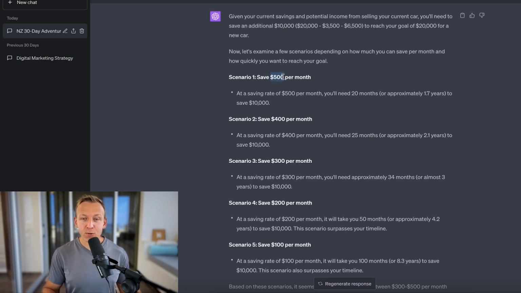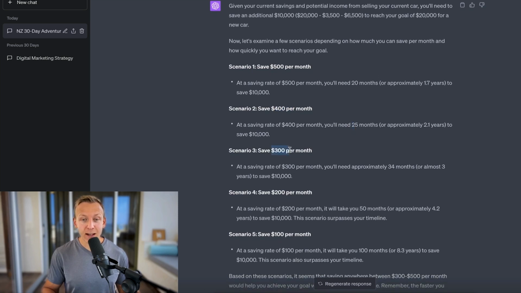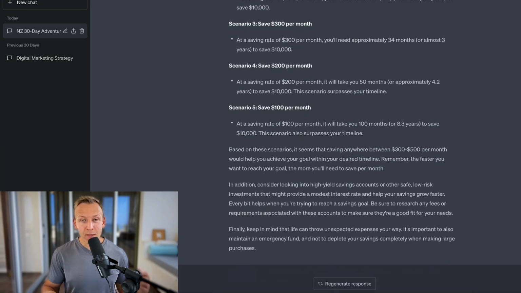If we save $500 per month, it's gonna take 1.7 years or 20 months. If we save $400 per month, it's gonna take 25 months. If we're gonna save $300 per month, and it goes on and on. So we're getting different scenarios depending on how much we decide to put away per month. Again, this isn't something that is impossible to do. It's maths. The difference is these sort of things take time. And you're also prone to making mistakes.